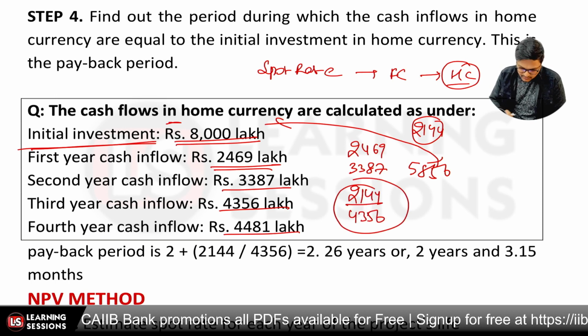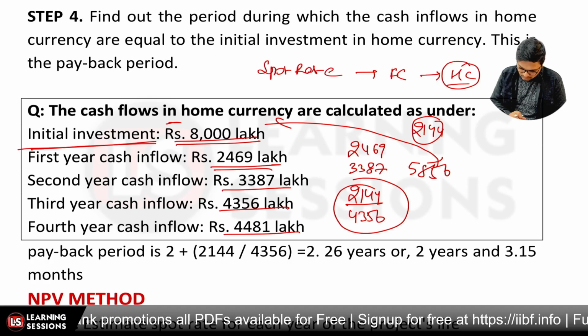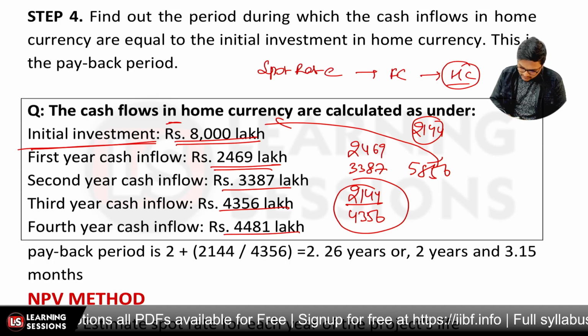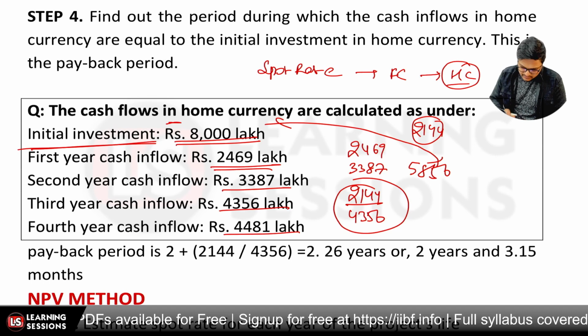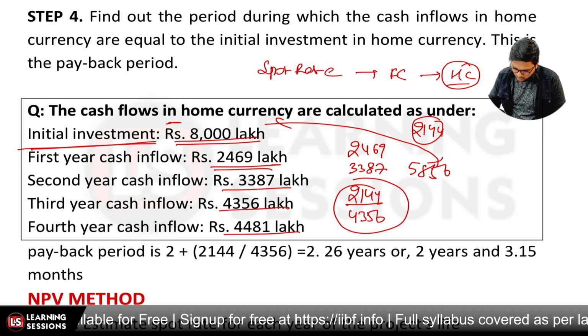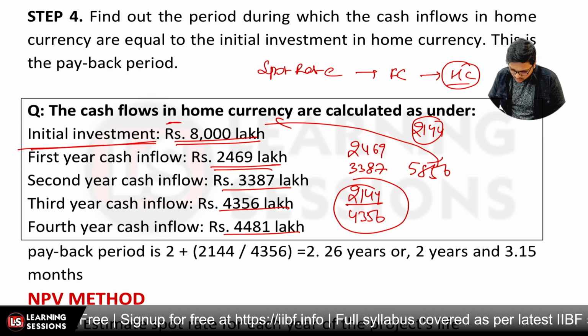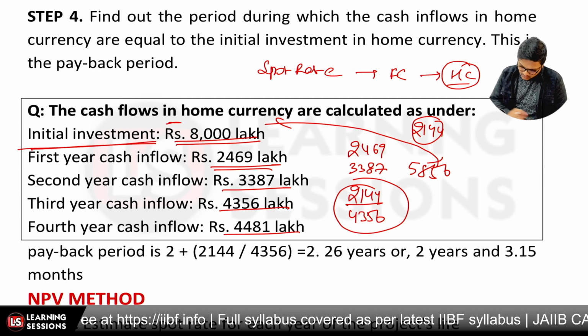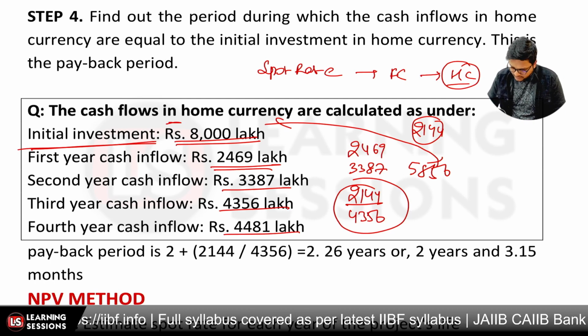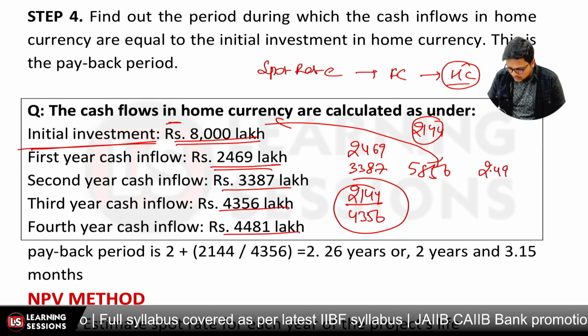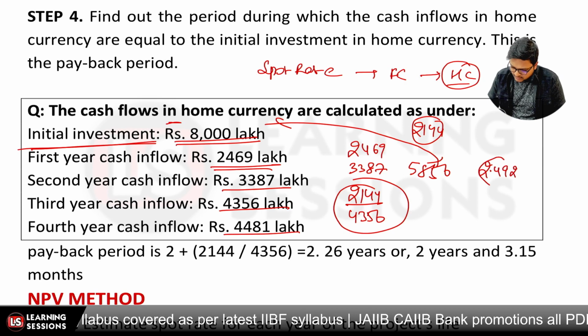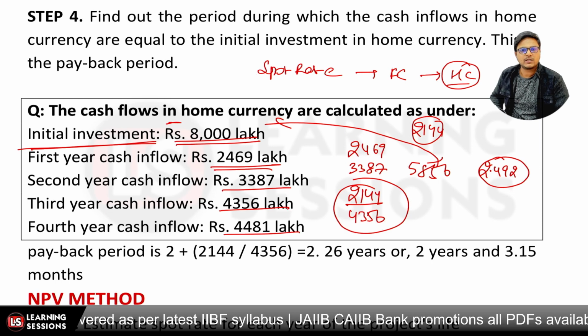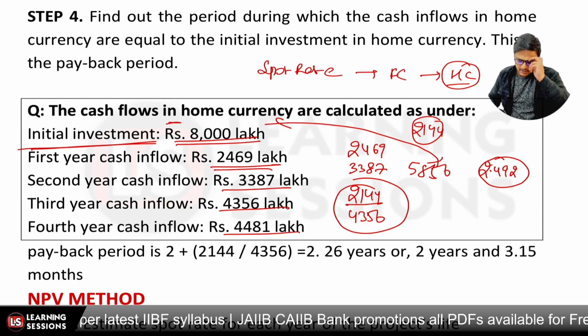So this will give us a figure equal to 2144 divided by 4356, that is equal to 0.492. So simply it will be equal to 2.492. 2.492, that will be the payback period over here. Okay, so this is how we can be calculating the payback period over here.